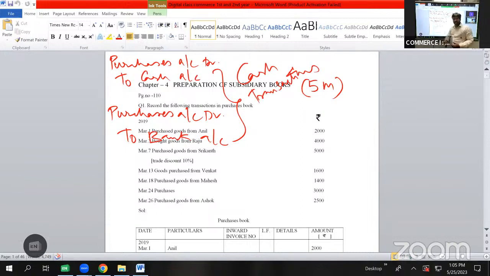जिसको हम नगद खरीदना बोलते हैं. Either we are making cash payment or we are paying through check. These 2 will be considered as cash transactions. And we do not record cash transactions in subsidiary books in this topic. ये टॉपिक में हम पैसा देके खरीदे तो भी नहीं लिखेंगे, चेक देके खरीदे तो भी नहीं लिखेंगे. Only the transaction of credit will be recorded at the time of preparing subsidiary books.